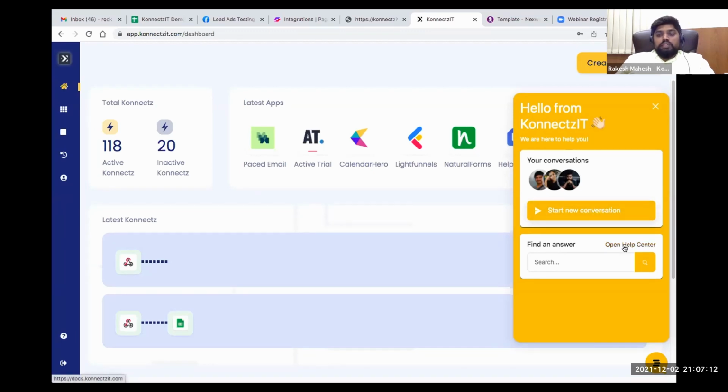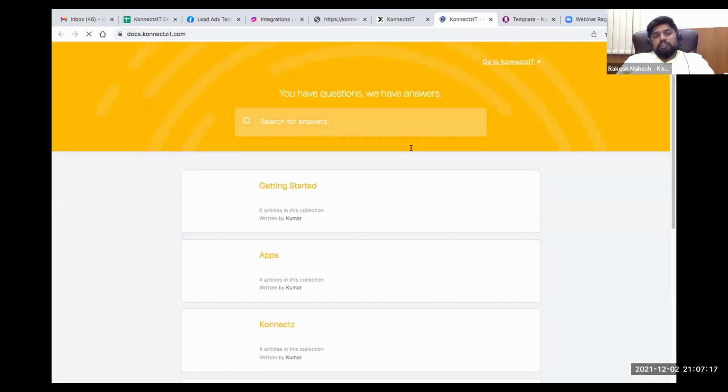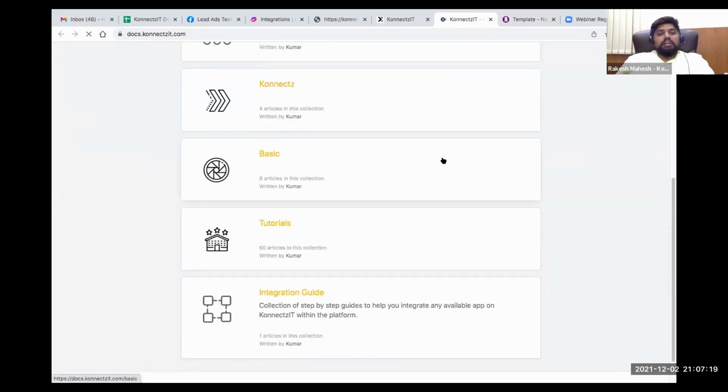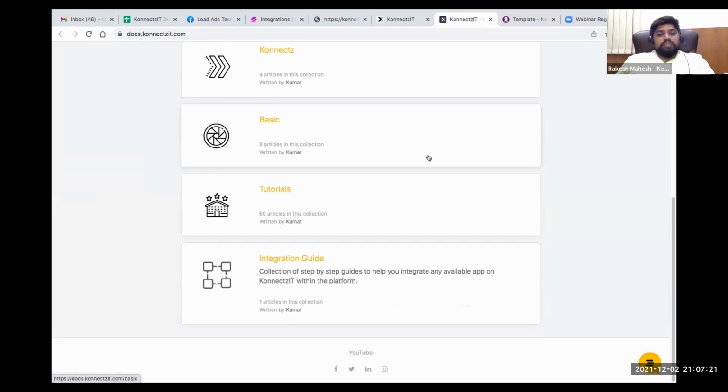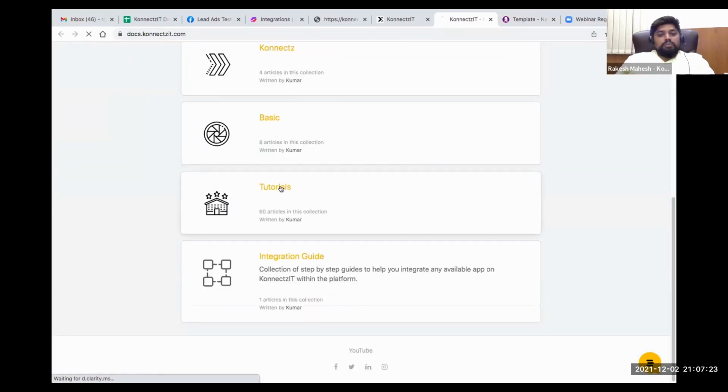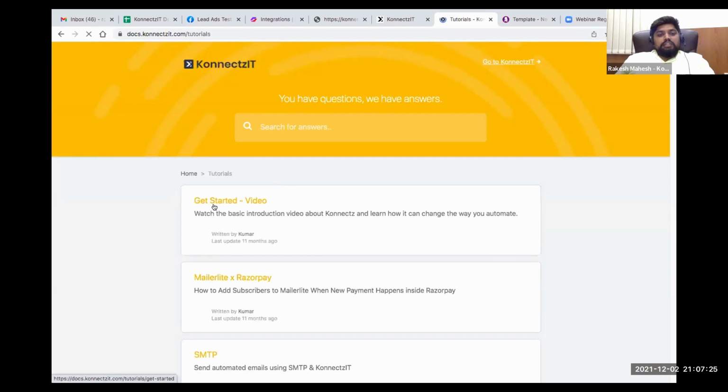You can also check our help center, where you can see multiple documents. More than 100 documents and articles have been written here, so you can go there and find the type of request you want to do.